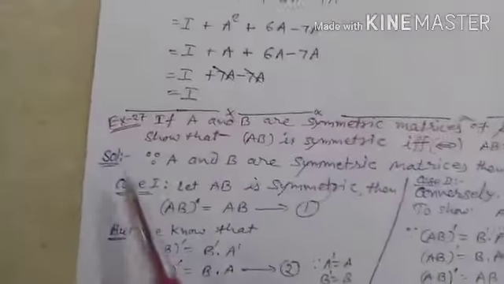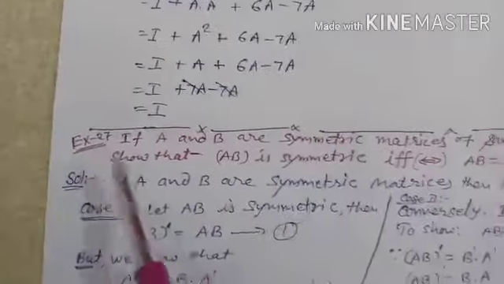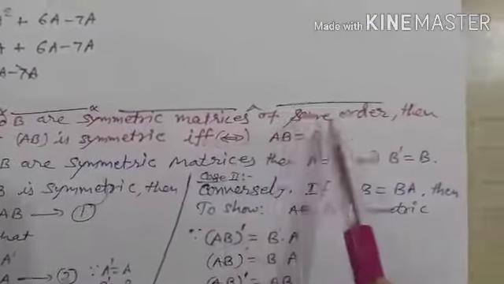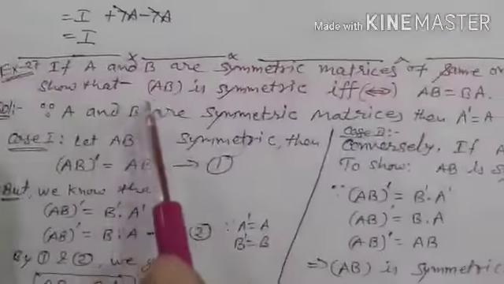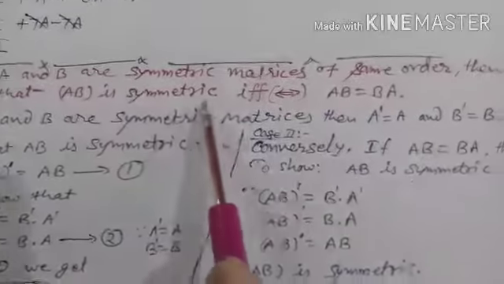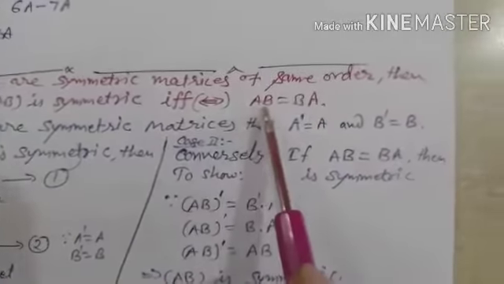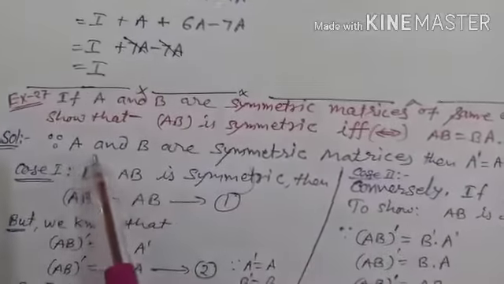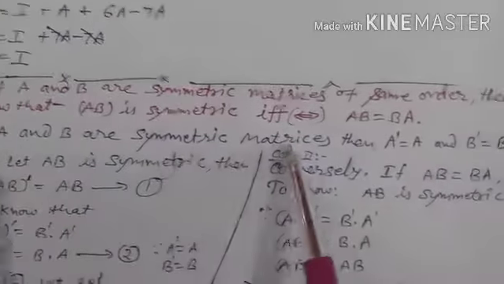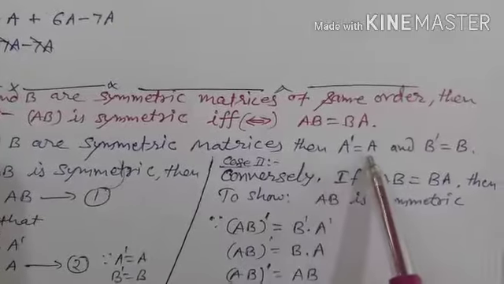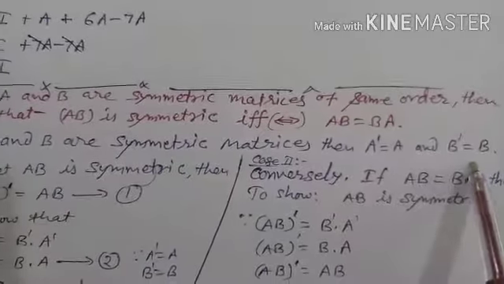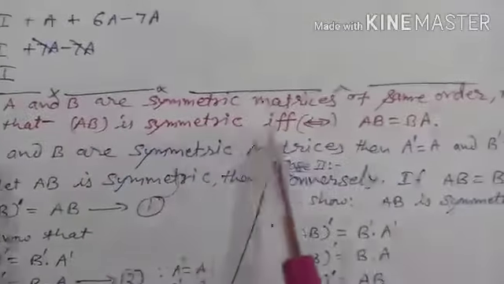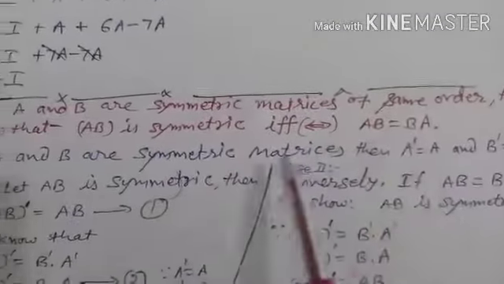Now one more example, example number 27. If A and B are symmetric matrices of the same order, then show that AB is symmetric if and only if AB is equal to BA. Since A and B are symmetric matrices, it means A dash is equal to A and B dash is equal to B. So first we prove, if AB is symmetric, then AB is equal to BA.